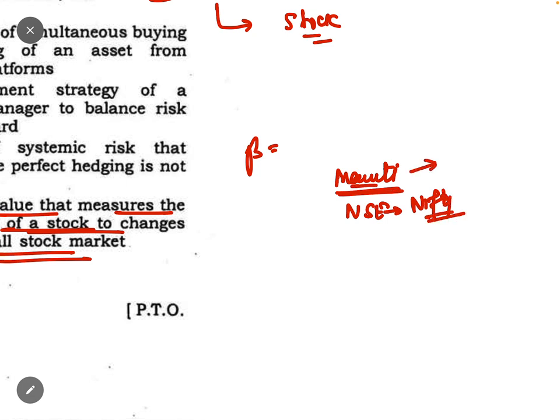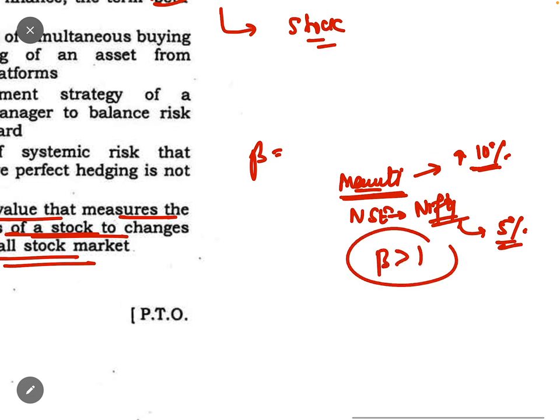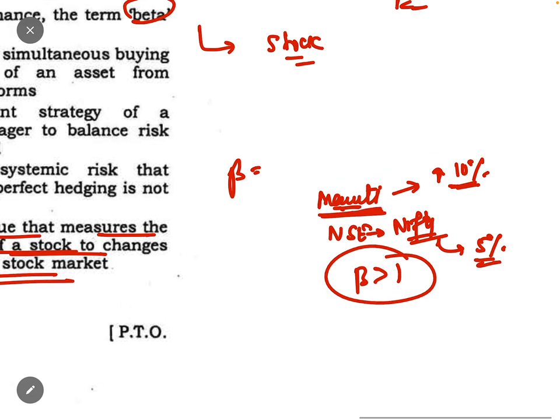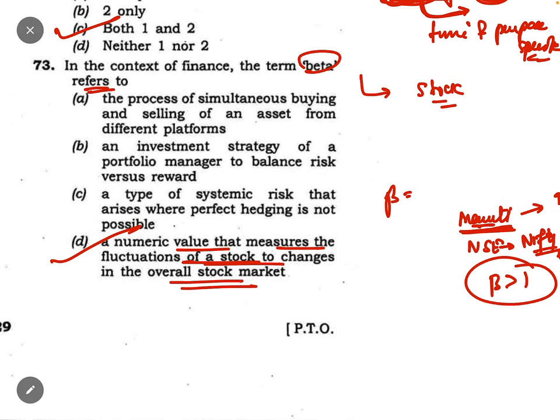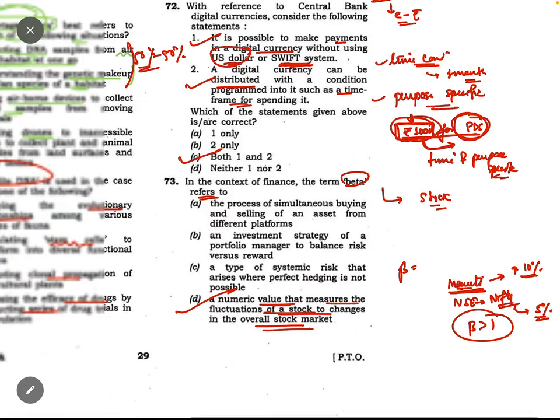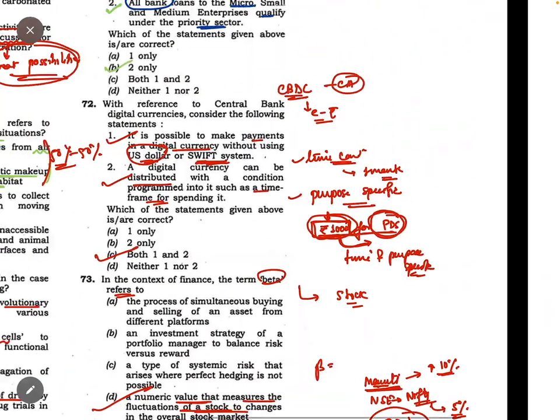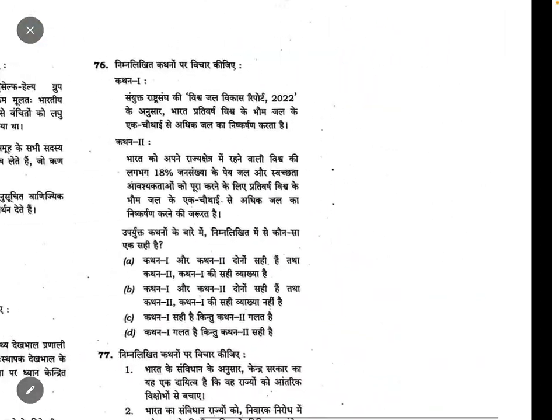So in one day the Maruti share has gone up by 10%. Suppose, it is a very big number I am telling. Suppose it goes up 10% and the market increases by only 5%. So your beta is more than 1, so this stock is doing well. This is how beta is calculated. So beta is a numeric value that measures the fluctuations of a stock to change in the overall stock market. So this is it. Coming to question number 74.